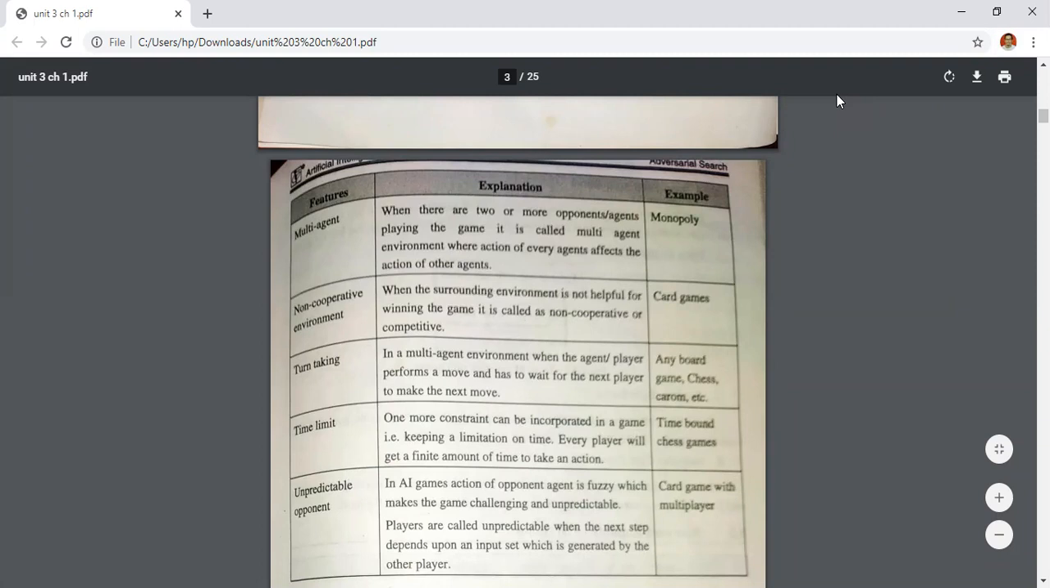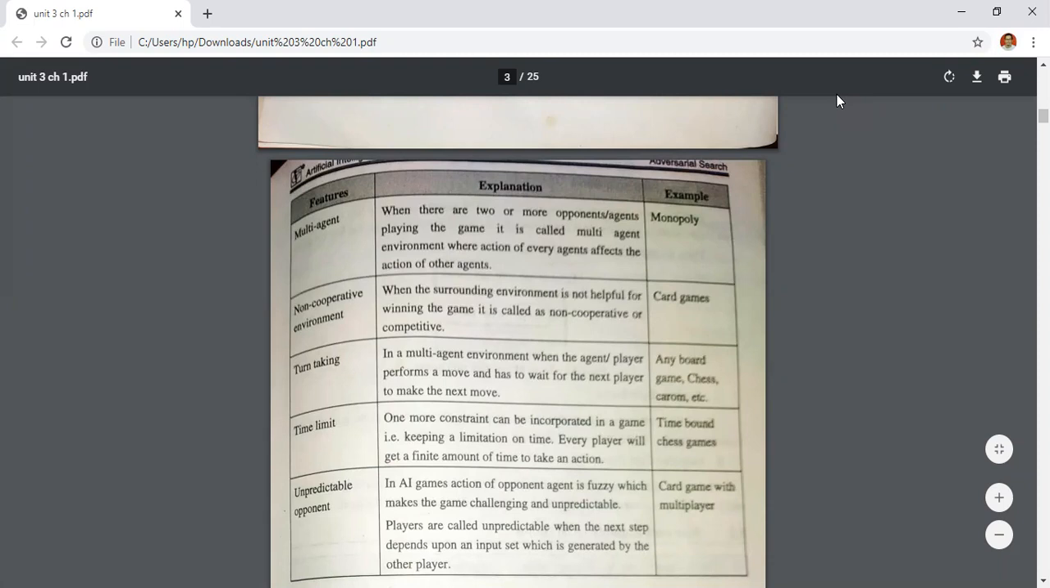Okay, so in this type of game, when the first user or the first opponent does something, it affects the other user. This type of game is called a multi-agent game. It is not a single-agent game. A single user cannot play this game. We have to take multiple agents to run this game.